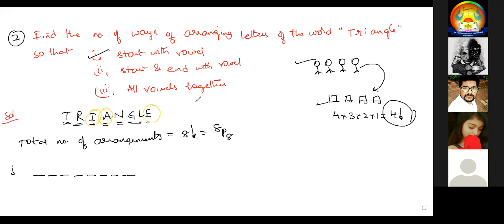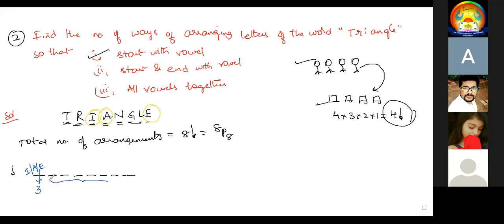How many vowels we have? 3 vowels. Since they said the starting letter is a vowel, this can be placed in 3 ways. It may be with I, it may be with A, it may be with E.